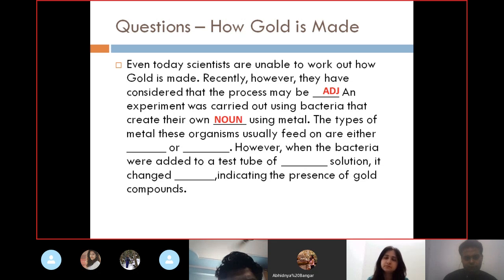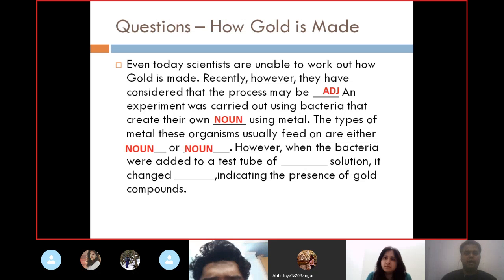So we are going to tell ourselves that these organisms, these bacteria, generally live on something, they get fed by something. There are two blank spaces, and whatever they are fed by would definitely be a material, so that would be a noun again. So both the blank spaces will be covered by nouns.